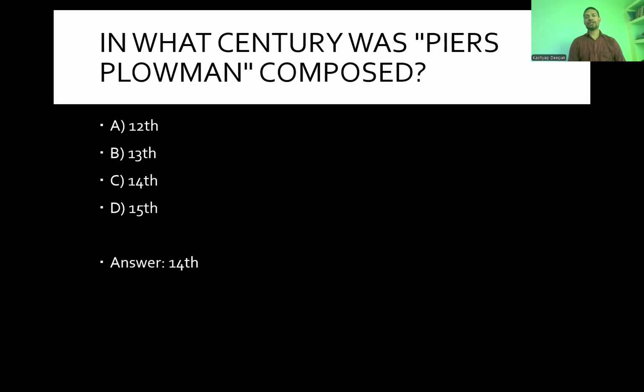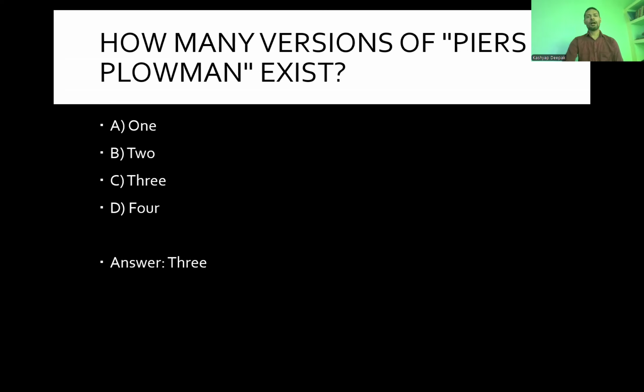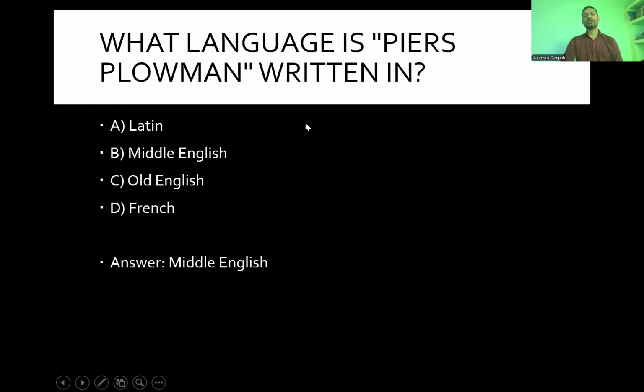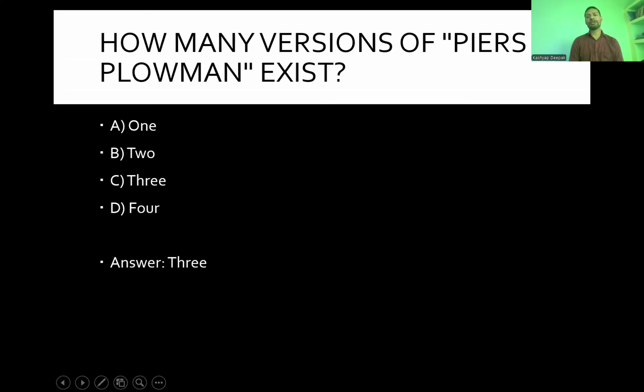In what century was Piers Plowman composed? 12th, 13th, 14th, or 15th? The answer is the 14th century. It is around the time of the birth of Chaucer, or a bit earlier. How many versions of Piers the Plowman exist? 1, 2, 3, or 4? Overall, the total number is 3. Three different versions of Piers the Plowman exist in today's time.